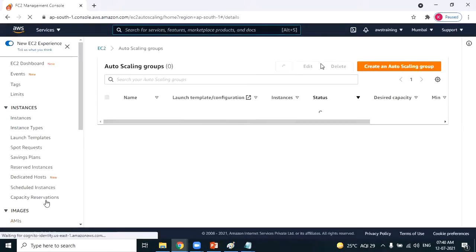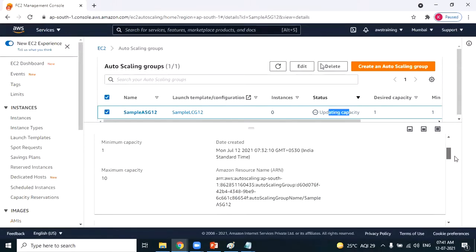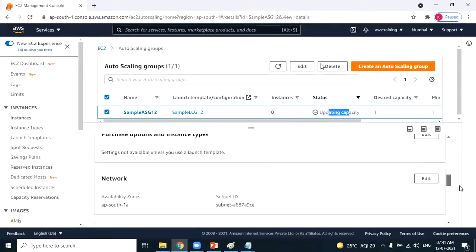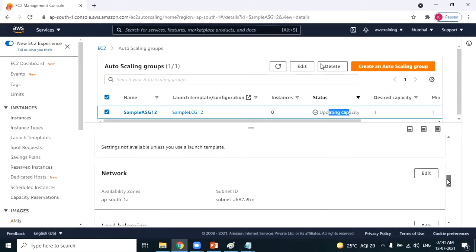It's already 7:40 and it's still updating the capacity. It will take some time. I think I have provided 300 seconds for the health check grace period, I should not have provided that. So it will take some time.